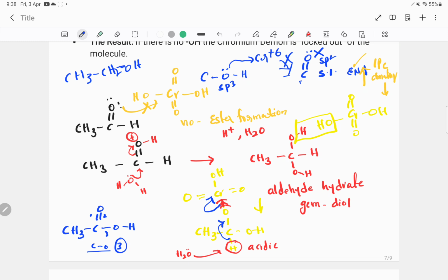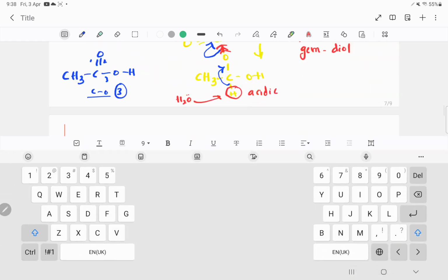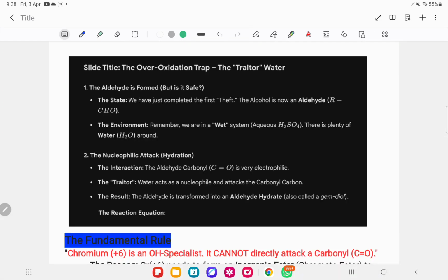Now tell me, who played the major role in the second step oxidation reaction? The Traitor, water. What is the title? Over oxidation trap. The Traitor, water. Understood now why we are calling it a traitor? If there is no water, if there is no golden deer, that Bangaru lady in the Ramayanam, there is no Ramayanam. Rama will be there with Sita. Ravanasura wouldn't have come and taken Sita away. There is no war at all, right?